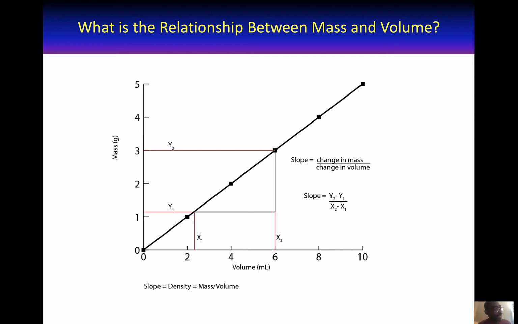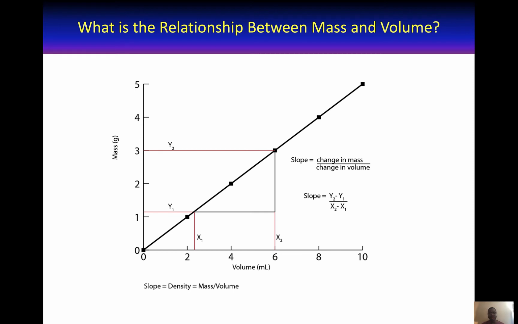So what does this slope stand for? This slope actually stands for density. So density is mass over volume, and it's unique to every substance because the way the atoms pack in every substance is different.